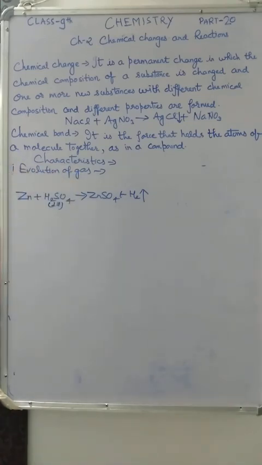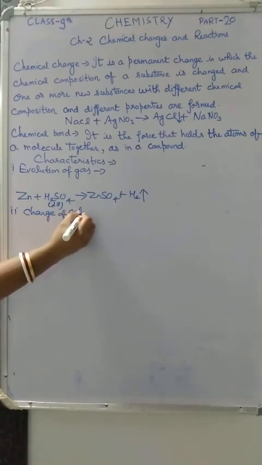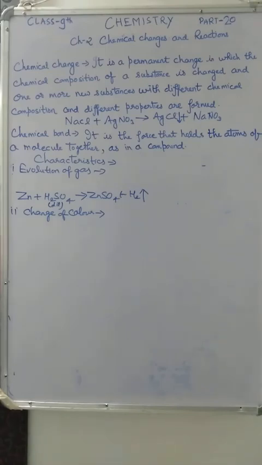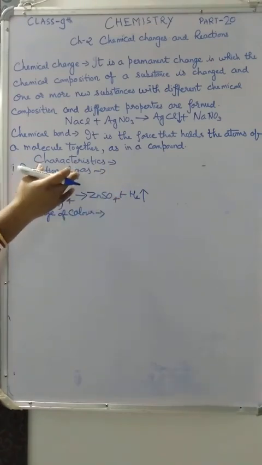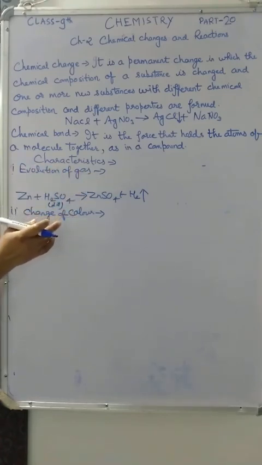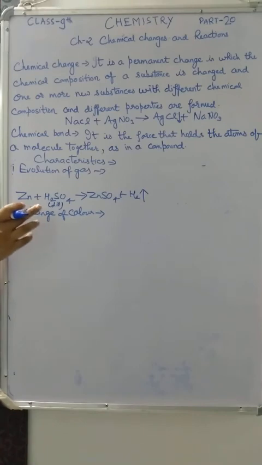The second one is change of color. Certain chemical reactions are characterized by a change in the color of the reactants. These are characteristics you can understand by seeing only. When gas is formed in effervescence, you understand it is a chemical change. When the color changes, by observing only you will understand that a chemical change is going on. So the second characteristic is change of color.